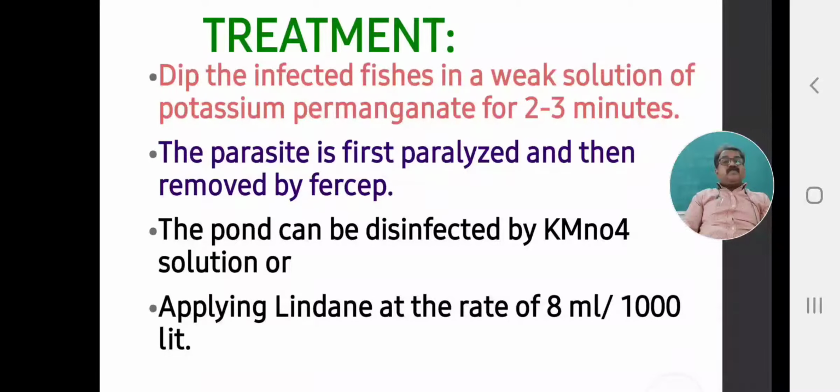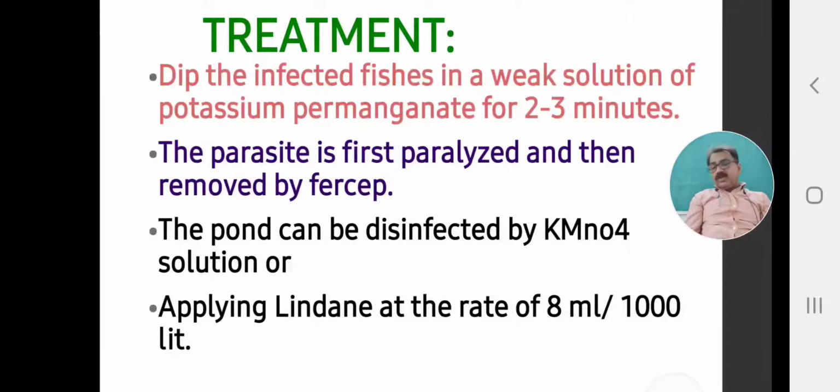The parasite is first paralyzed by potassium permanganate or copper sulfate solution, or by a common salt solution, and then these paralyzed crustacean parasites are removed with the help of forceps, manually.